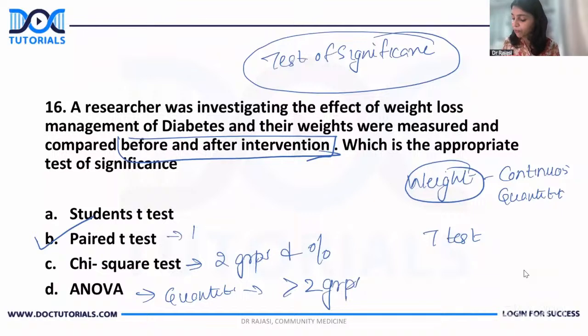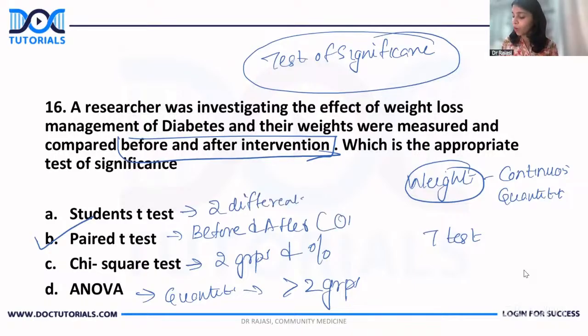So this is before, after. I'm just trying to give you a few more MCQs which you can expect, because the same might come for your NEET as well. Before, after, students t-test, two different groups. Before, after means one group. Are you with me? So these are the MCQs that you have to remember from test of significance.